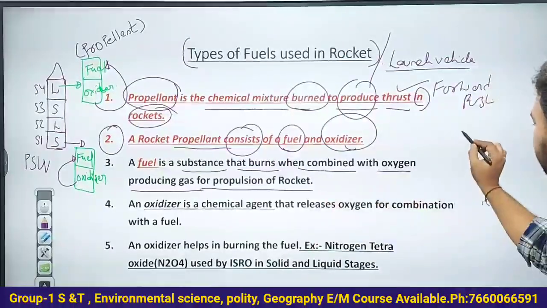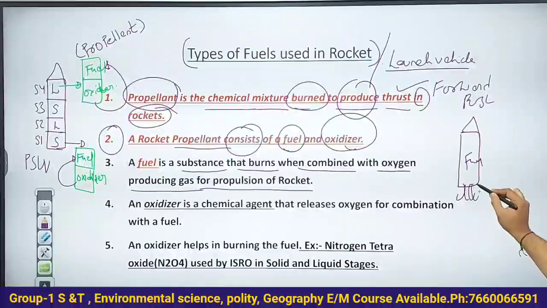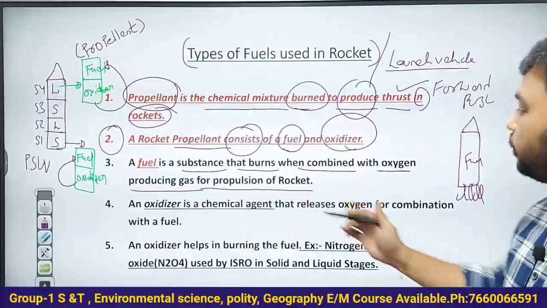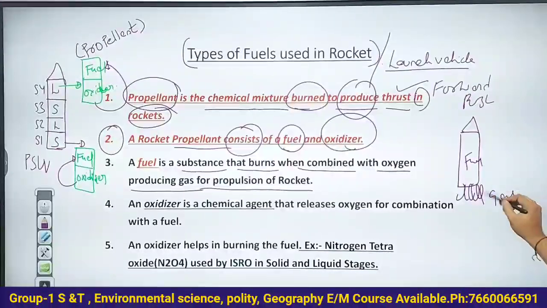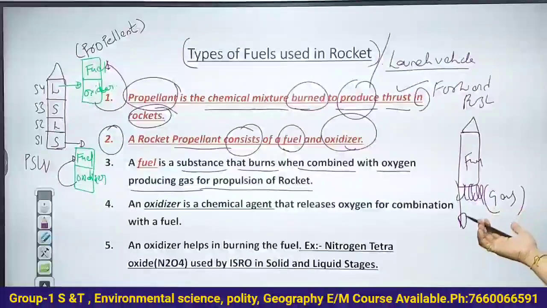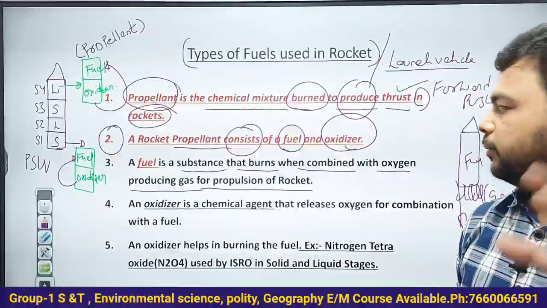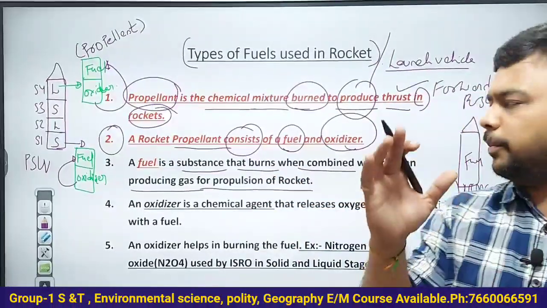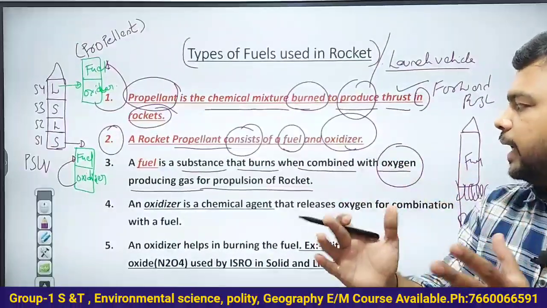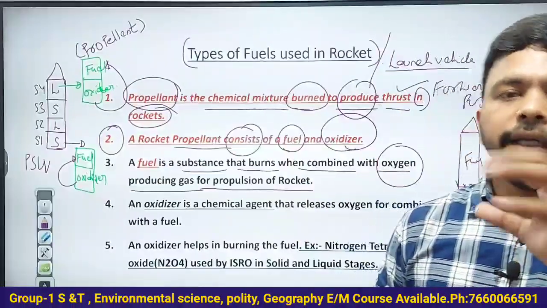So understand this very clearly. Fuel is the substance that is burned in the presence of oxygen or oxidizer, producing gas, and this gas is for propulsion of the rocket. Understand this very clearly. It is a chemical substance that burns when combined with oxygen or oxidizer, producing gas for propulsion of the rocket. Okay.